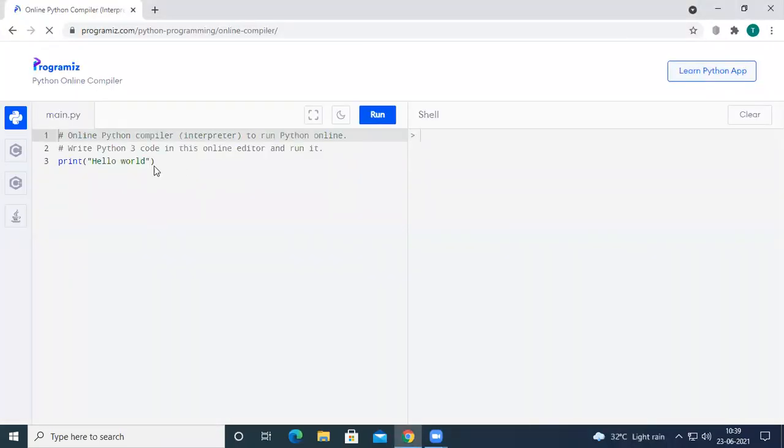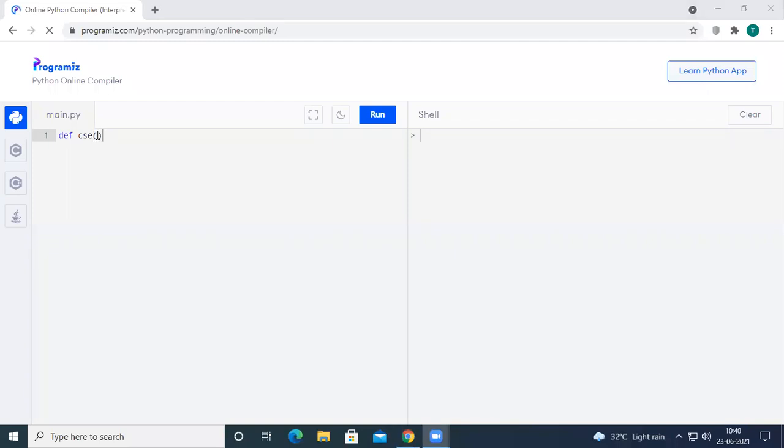Okay, for doing programming, I have taken one online Python compiler. See here, as we discussed so far, if you want to define a function, you have to use the def keyword followed by the name of the function. For example, my function name is CSC. And it is up to us whether we have parameters or not.